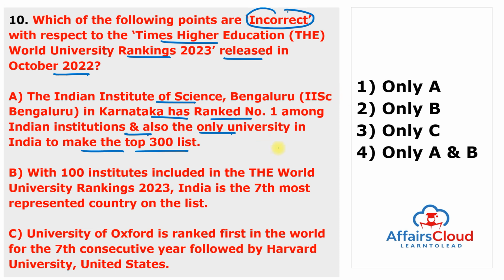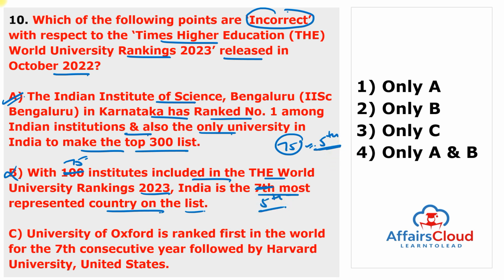And you can also remember that with the 75 institutes included in the Times Higher Education World University Ranking 2023, India is the fifth most represented country on this list. So first statement is true. With 100 institutions included in the World University Ranking 2023, India is the 7th most represented country on the list. This statement is wrong because from India total institutes are included 75 and India is the 5th most represented country in the list.